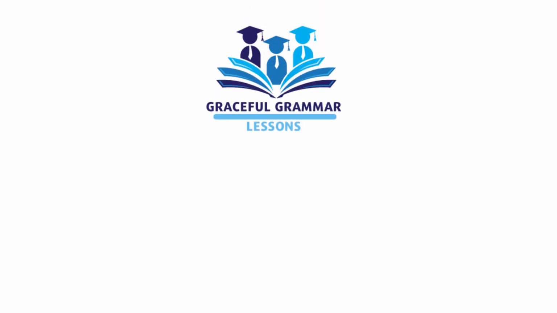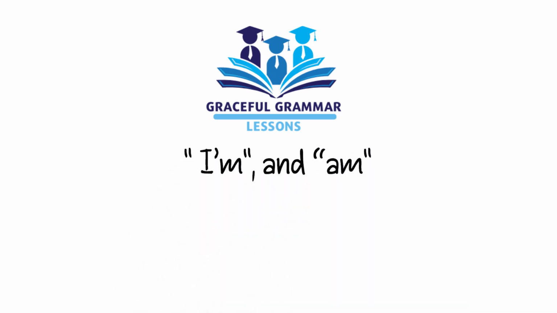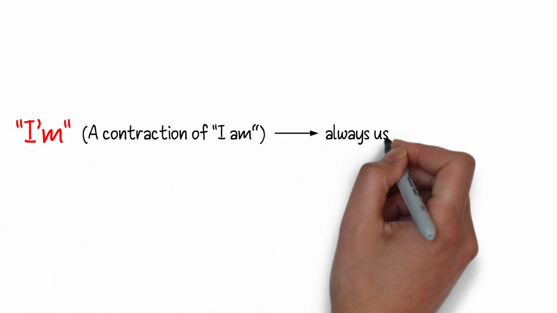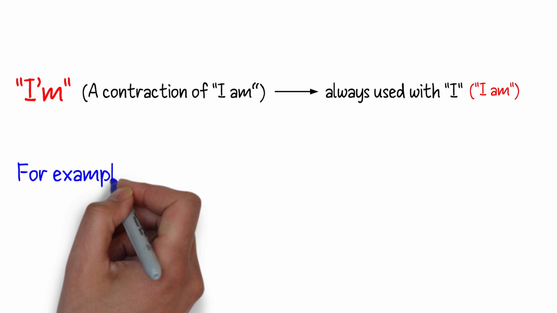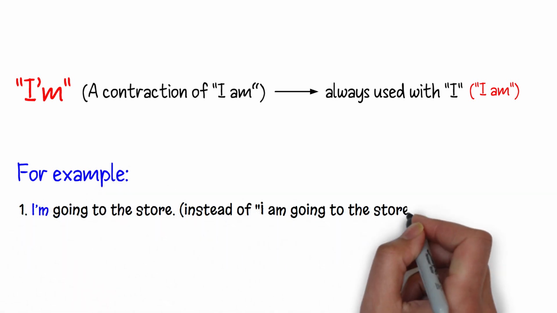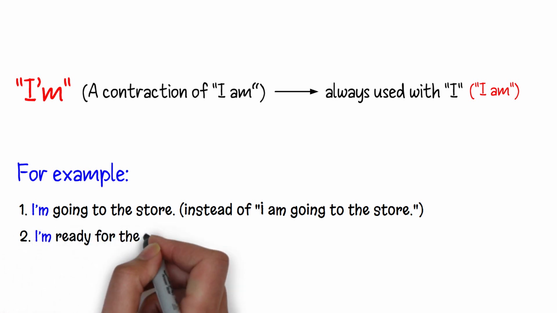This lesson will cover the words I'm and am. Let's look at each one individually. I'm is a contraction of I am. I'm is always used with I because it's short for I am. For example, I'm going to the store instead of I am going to the store. I'm ready for the test.